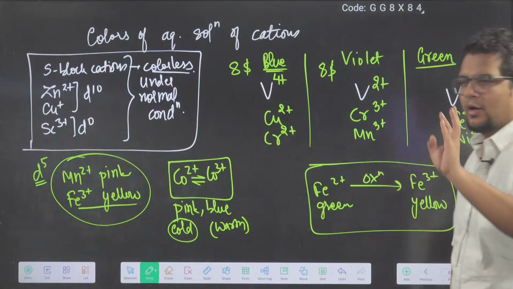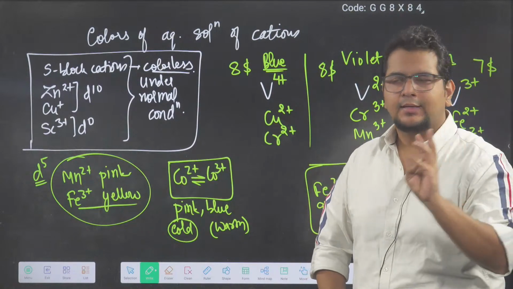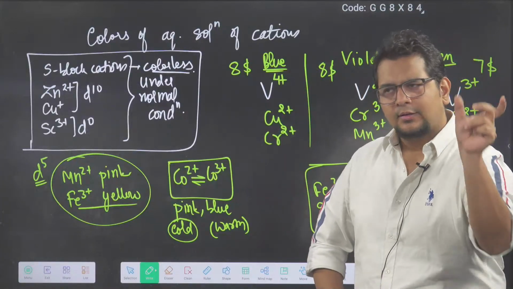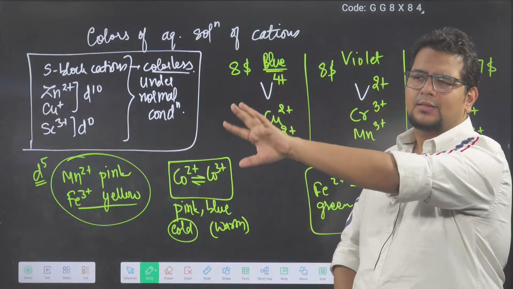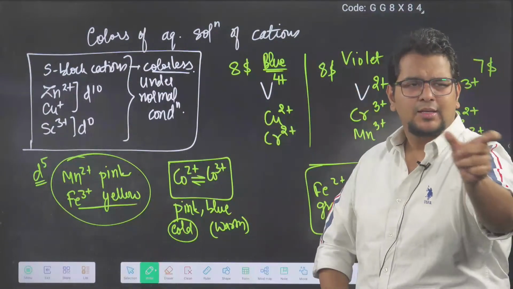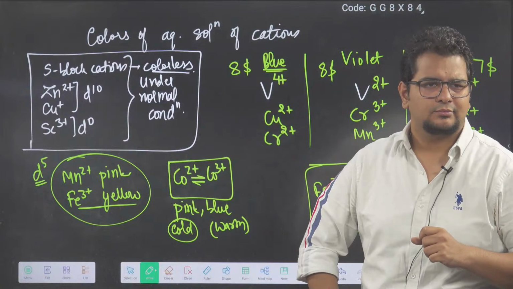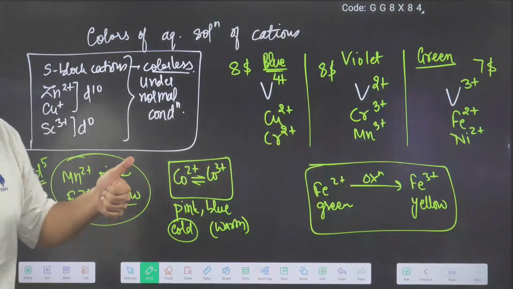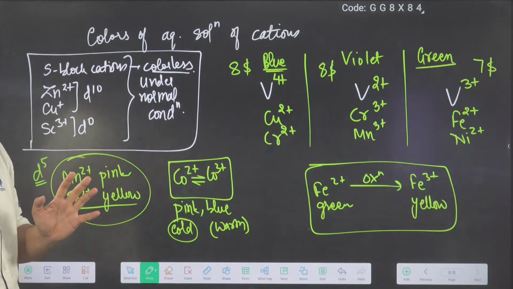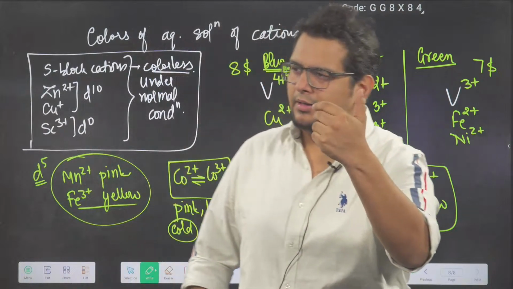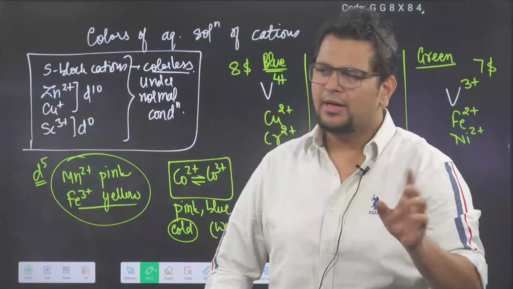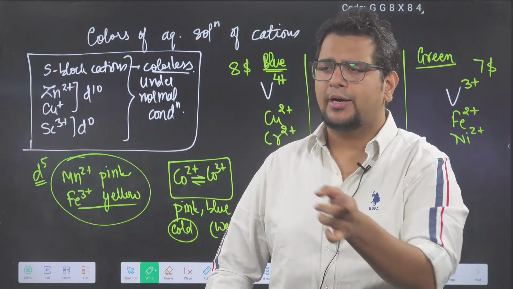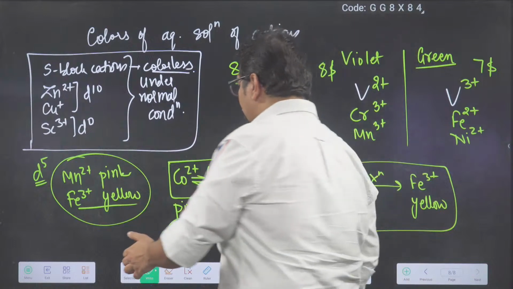And from which website to get? On Google, you type NCERT, NIC, National Information Center, NCERT NIC Lab Manual. The first link will come, laboratory manual. There select 11th class, 12th class, any class, chemistry, systematic qualitative analysis, you will get it. Just search on Google, you will get it, download it, print it. Else I'll do one thing. I'll send in the WhatsApp group. If you're not added in the WhatsApp group, make sure that you ask someone to add you in the WhatsApp group. There I will send, otherwise download it from Google.